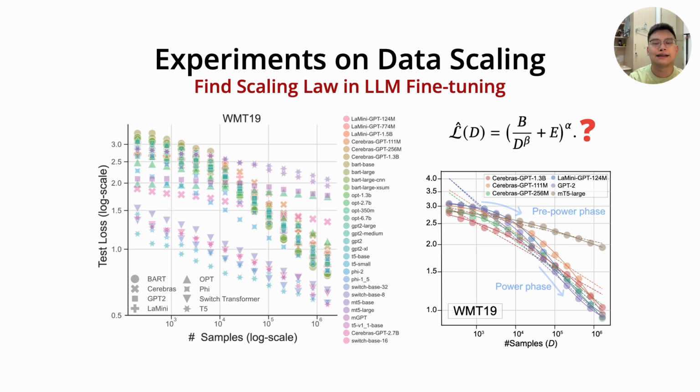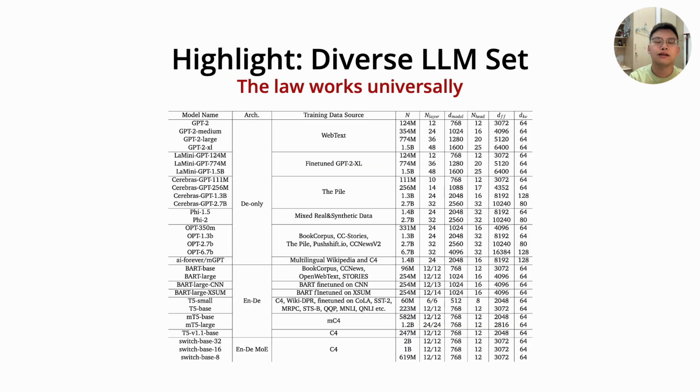Can it work on dataset size scaling? We fix the same model and vary the dataset size used to fine-tune and plot the results. We also found that the vanilla scaling law fails. In a logarithm scale, this law will show that the dataset size and loss follow a linear correlation, but we see a two-phase transition in this figure, which we term the pre-power phase and power phase. We found this two-phase transition phenomenon holds across diverse settings. We confirmed this observation on an extremely diverse LLM set.